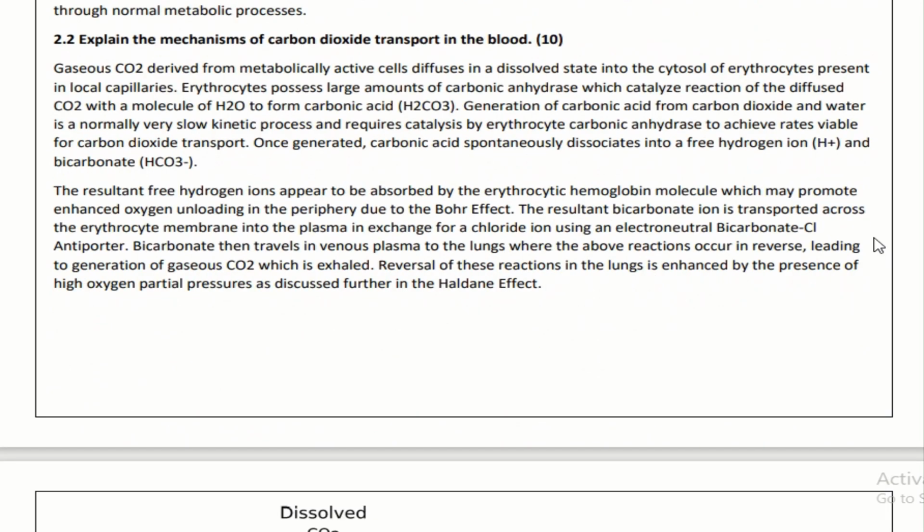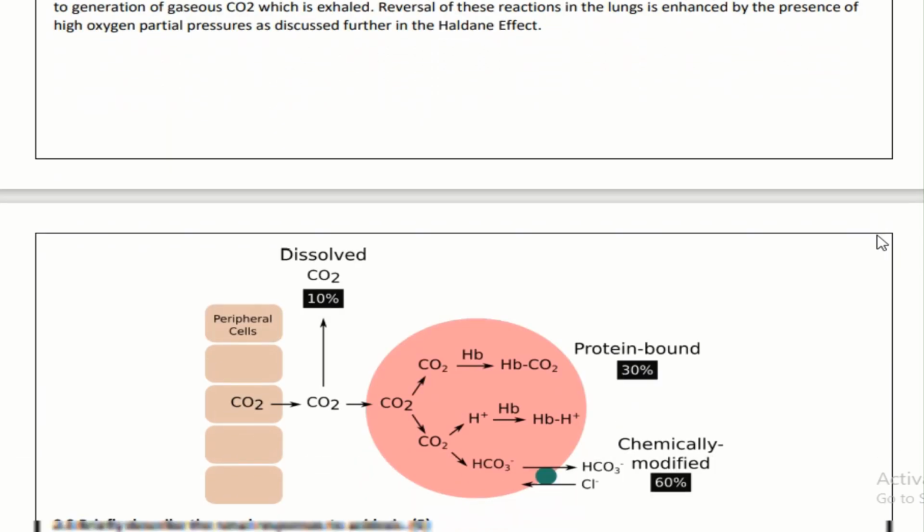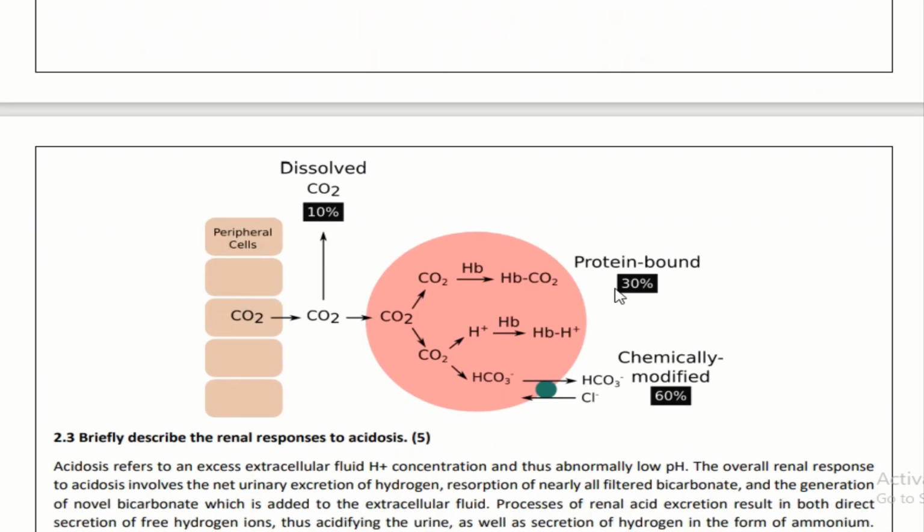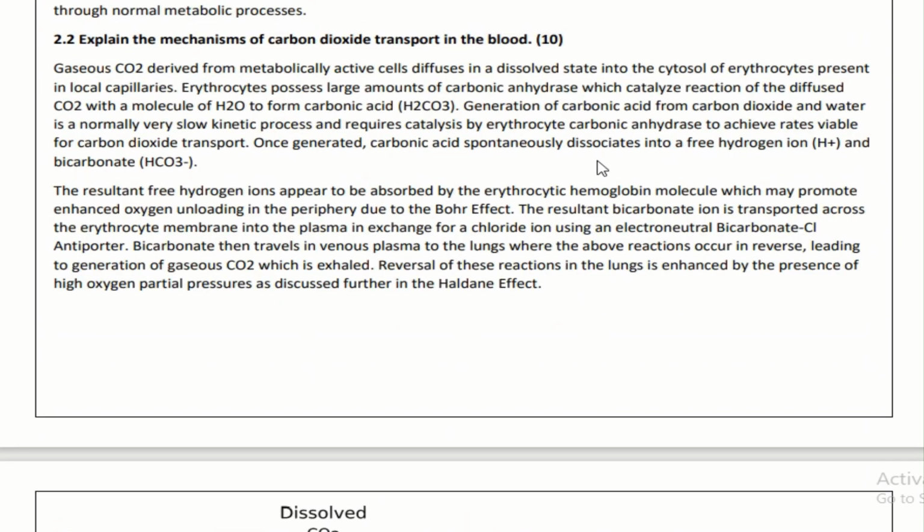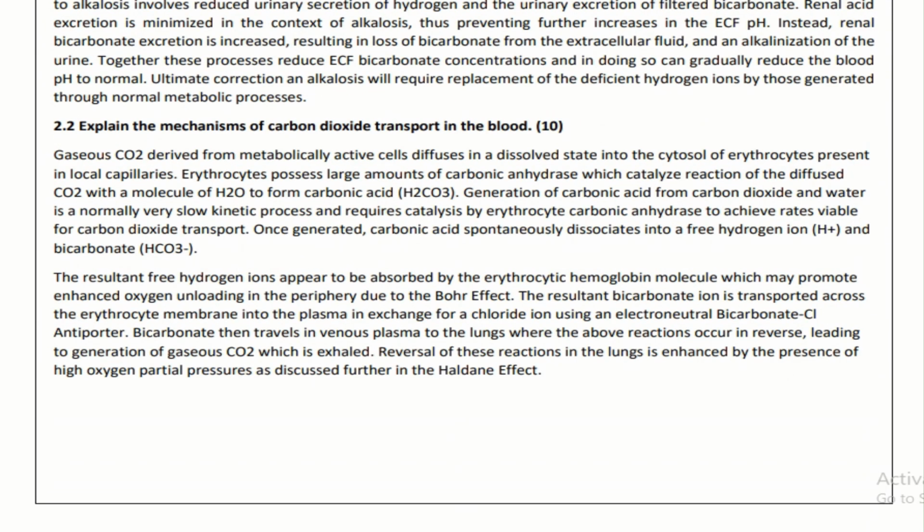Next, they ask you for the mechanism of carbon dioxide transport in the blood. Either you can draw this diagram in the exam or you can write it for 10 marks. Let's see the answer. Gaseous carbon dioxide derived from metabolically active cells diffuses in a dissolved state into the cytosol of erythrocytes present in our local capillaries.